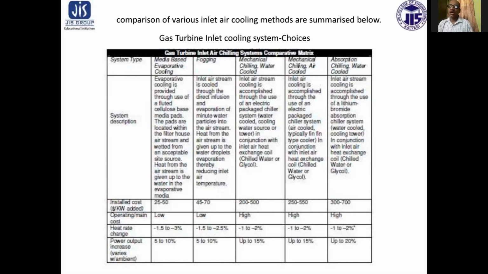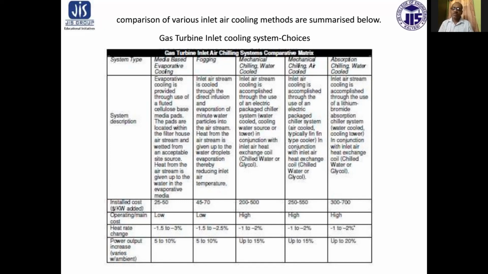These pads are located within the filter house air system and wetted from an acceptable water source. Heat from the air stream is given up to the water in the evaporative media. In this case, installation cost is $20 to $50 per kilowatt added. Operating and maintenance cost is low, and heat rate change is 1.5 to 3%. Power output 5 to 10%.